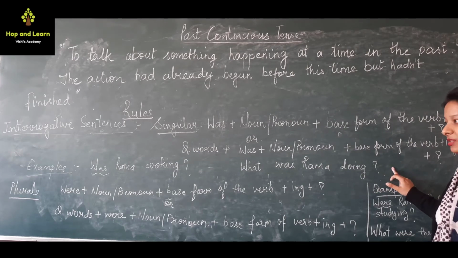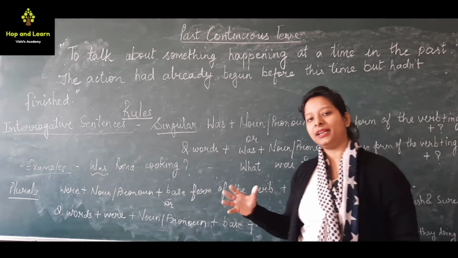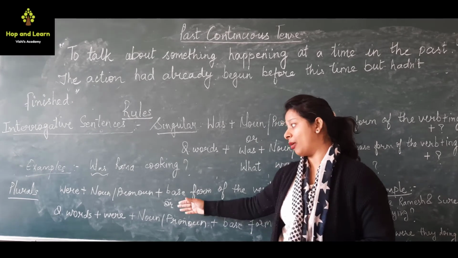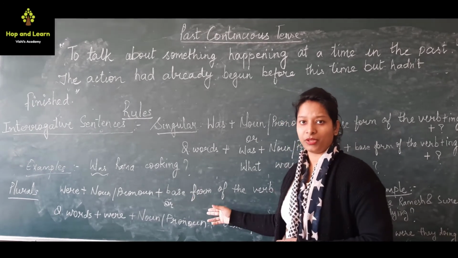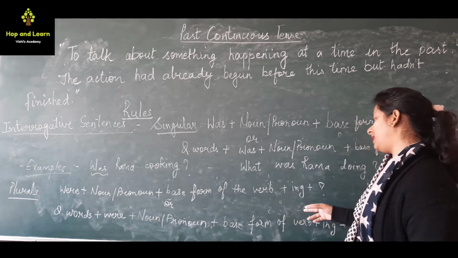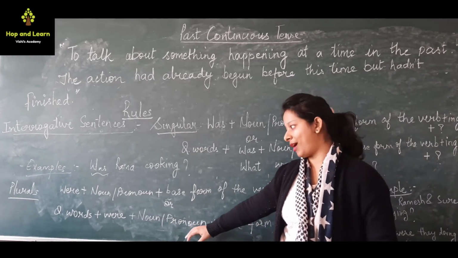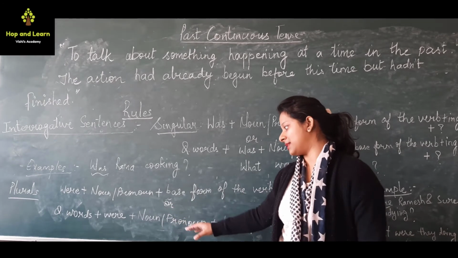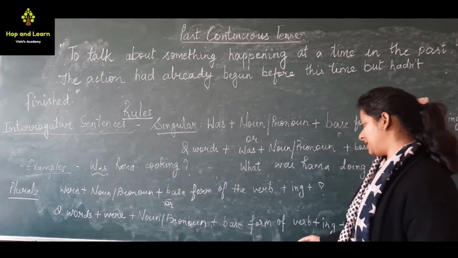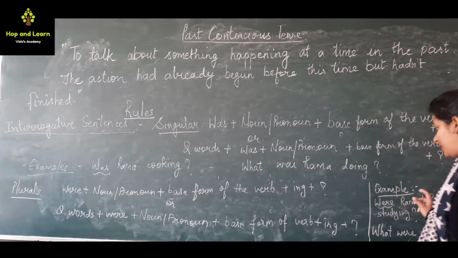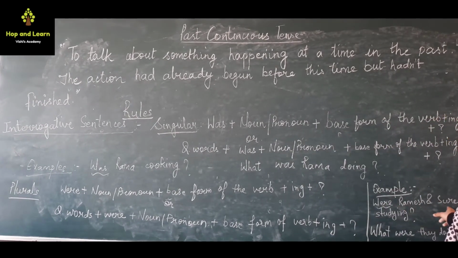Similarly in plural, first we will put the helping verb, that is were plus noun pronoun plus base form of the verb plus ing and at the last a question mark. Or we can say first we will put the question word plus were plus noun pronoun plus base form of the verb plus ing and at the last a question mark. So example is, were Ramesh and Suresh studying?